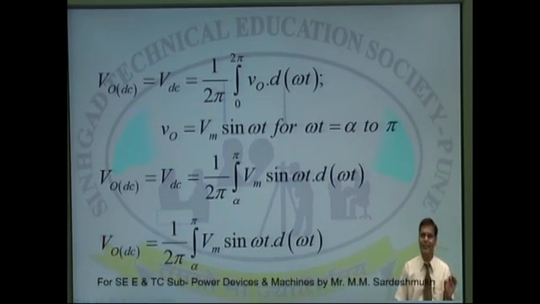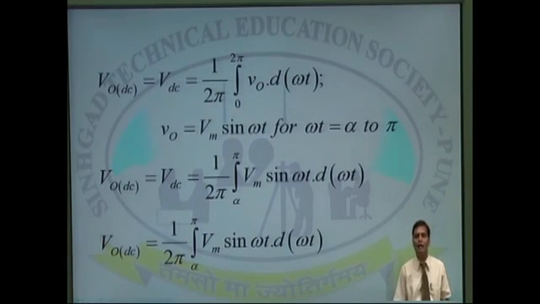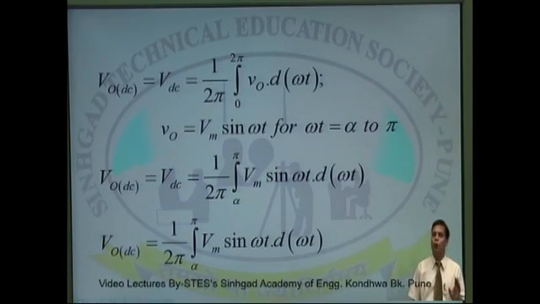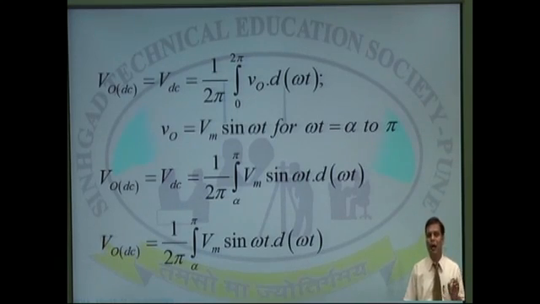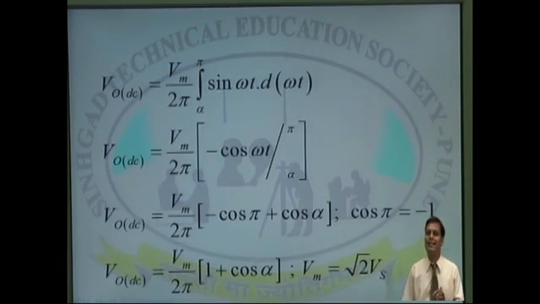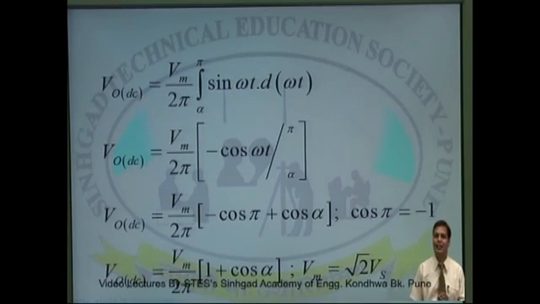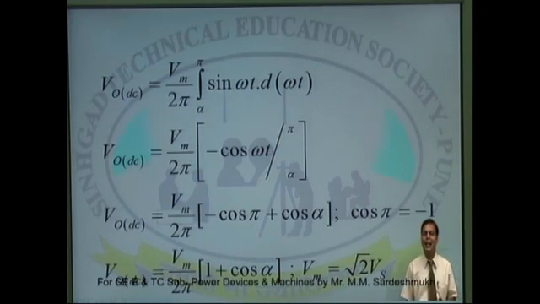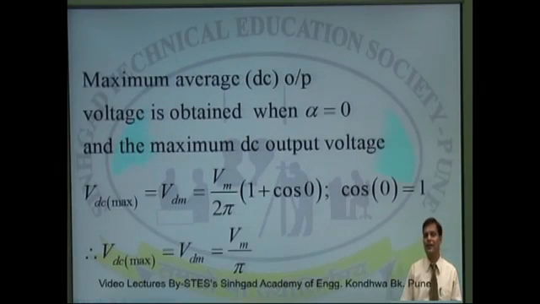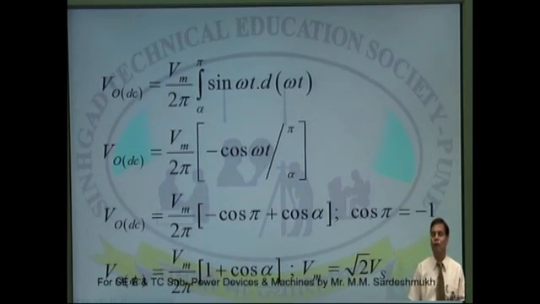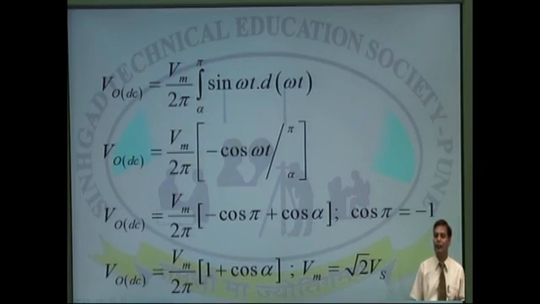If I substitute this into the equation, VDC will be equal to 1 upon 2 pi times the integration over alpha to pi of Vm sin omega t d omega t. Now if I solve this integration, I get output voltage VDC as Vm by twice pi into 1 plus cos alpha.